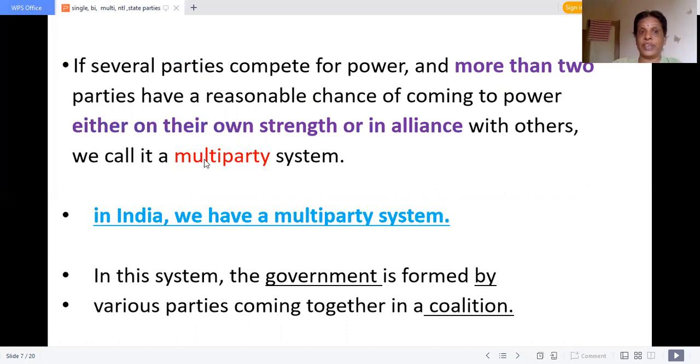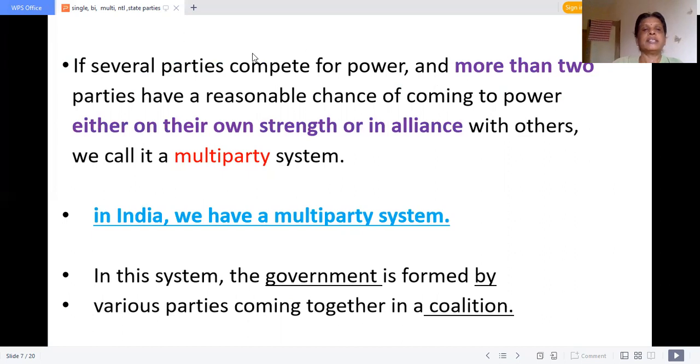Children, you know very well what a coalition government is. Whenever a single party is not able to get a majority of the seats to form the government, they will borrow seats from small parties. If it is a national party, it will borrow help from regional parties. So they will form the coalition government. This practice of coalition government empowers even small regional parties and independent candidates to take part in power. Clear, children? So here you have to understand the meaning.